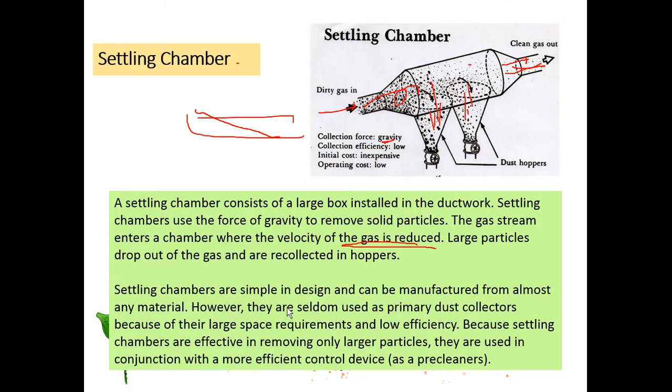Okay, they are seldom used as a primary dust collector, jarang guna because of low efficiency. Settling chamber efficiency removes only the large particle. Saya explain tadi, large particle. Okay, in conjunction with a more efficient control device. So dia kena ada satu lagi device yang lain, if you want to use the settling chamber, but we need to have the others. Okay, need to add other efficient control devices.